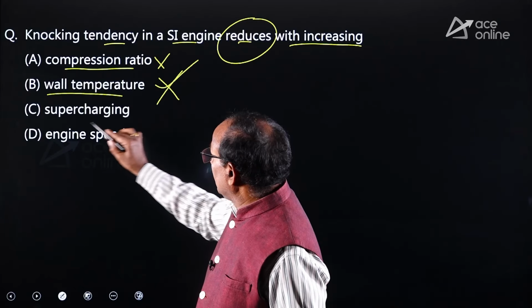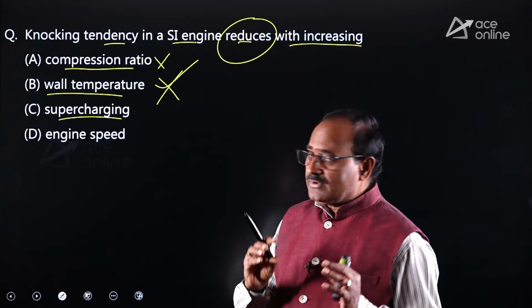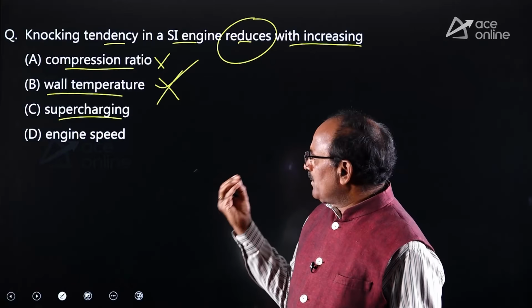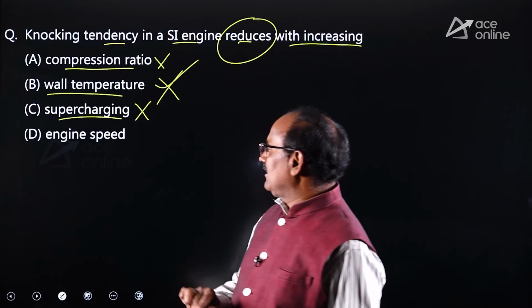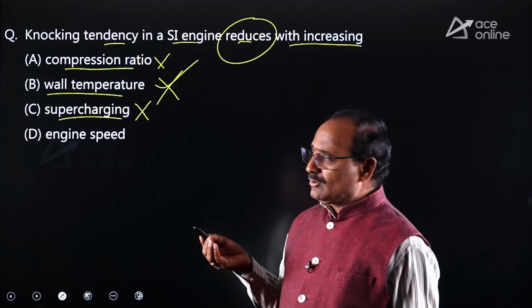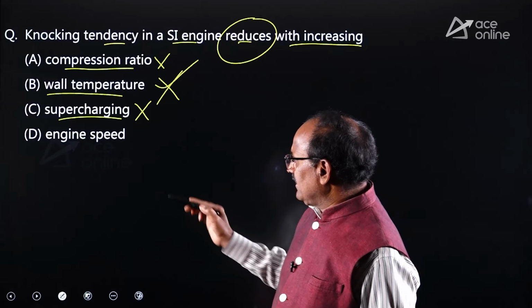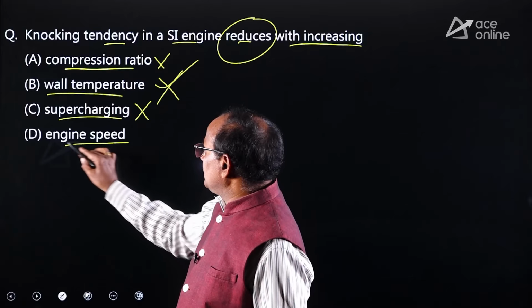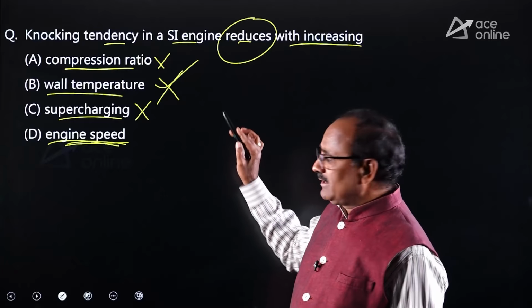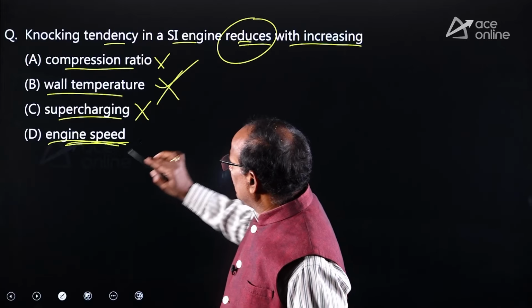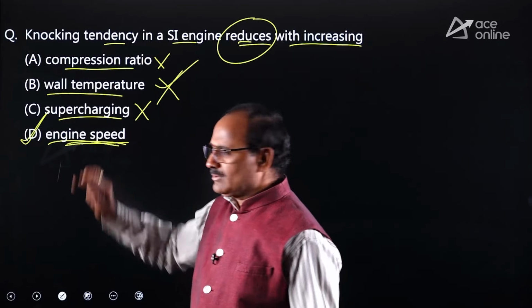Supercharging, you should not go for supercharging for the petrol engine. Supercharging is recommended for only diesel engine. If I use supercharging or turbocharging for petrol engine, the knocking tendency increases. But when you increase the engine speed, knocking tendency of the spark ignition engine reduces. Option D is absolutely correct.